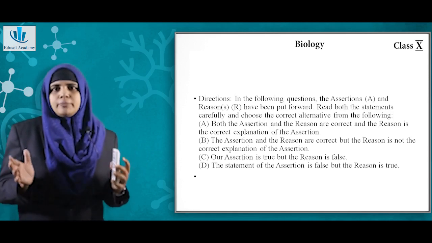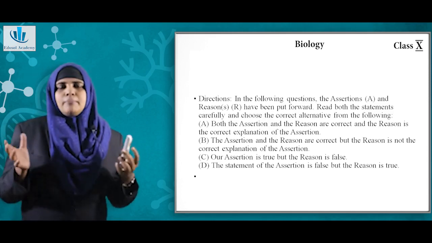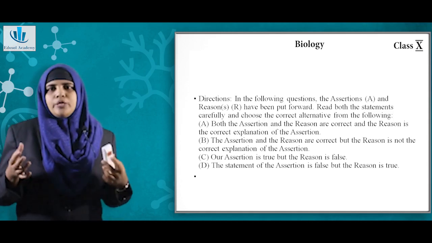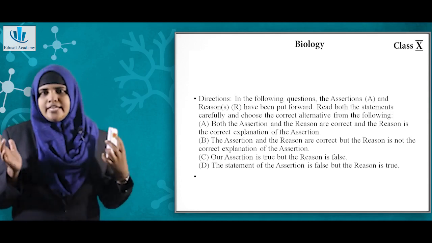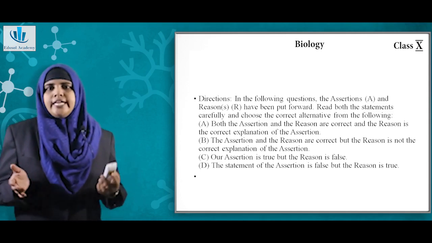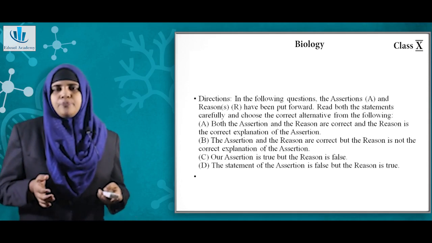Now if the assertion and reason are correct but reason is not the correct explanation, then the option will be B. Now option C will be the assertion is true but the reason is false, and for option D, the assertion is wrong but reason is true.